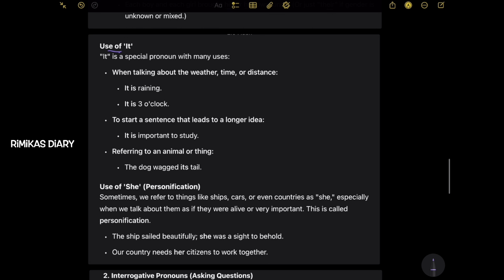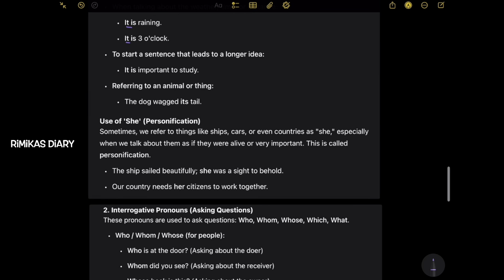Use of it. It is a special pronoun with many uses. When talking about the weather, time, or distance, so this is the first use. It is raining. It is 3 o'clock. So it is a special pronoun. It has many uses. So first use. When you are talking about the weather, time, or distance, it is used. For example, it is raining. It is 3 o'clock. To start a sentence that leads to a longer idea. So whenever you're starting a sentence that leads to a longer idea, it is used. So for example, it is important to study.